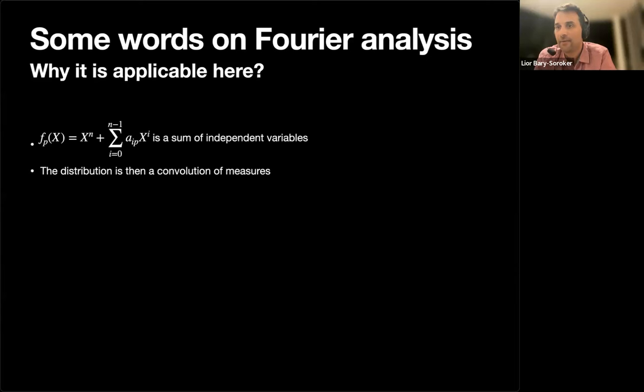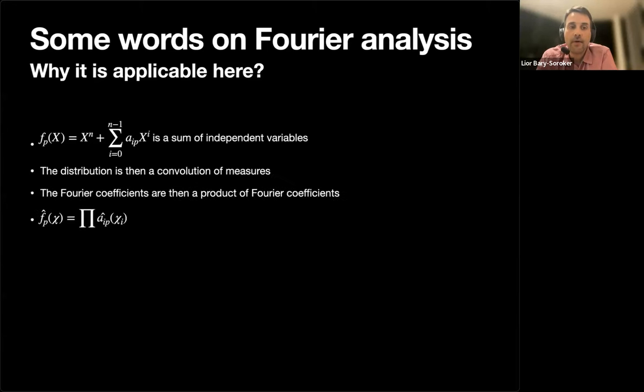Actually, I did it a long time ago, maybe in the third lecture. So the distribution of a sum of independent random variables is the convolution of measures. And you know that the Fourier transform maps a convolution to a product, right? So the Fourier coefficient will be the product of Fourier coefficients.